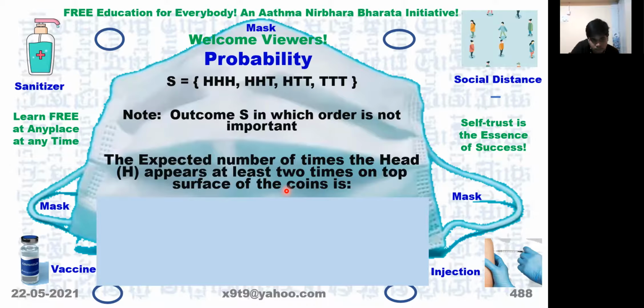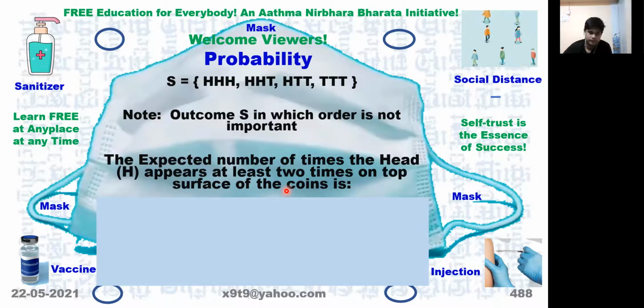So what is the expected number of times the head H appears at least 2 times on top surface of the coin? 3/8. No, simply you don't say the same answer for everything. This problem is at least 2 times. 4/8. How? Which are those you are considering?